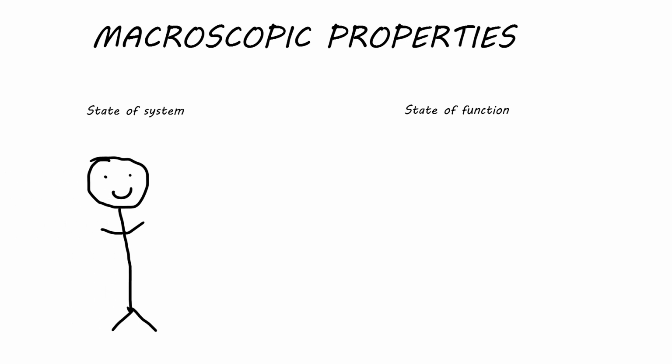First is state of system and state of function. To understand both of the terms, first take an example of a person.